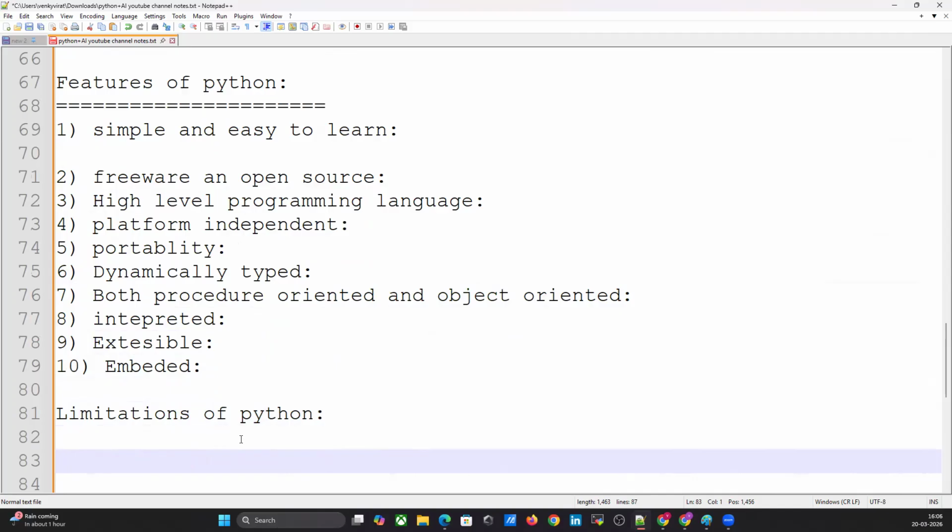These days, there are many sets of libraries we can use for performance. But there are some limitations, and Python is not used for mobile applications, though these days those libraries are also available in the market.